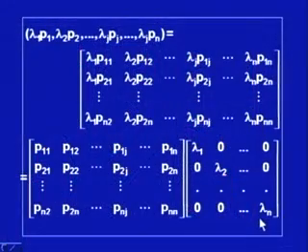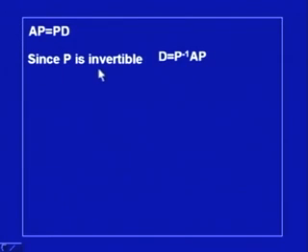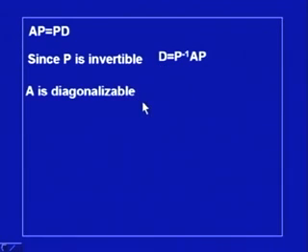So, this product is equal to PD. So, we have AP is equal to PD, and from here, since P is invertible, we can write down D is equal to P inverse AP. So, we started with n independent eigenvectors, and we could prove that the matrix A is similar to D, and that proves that A is diagonalizable.